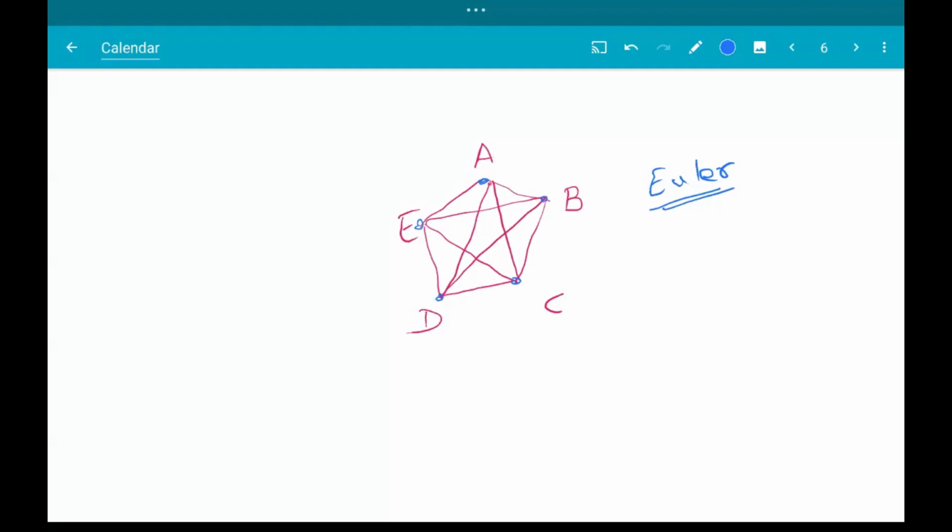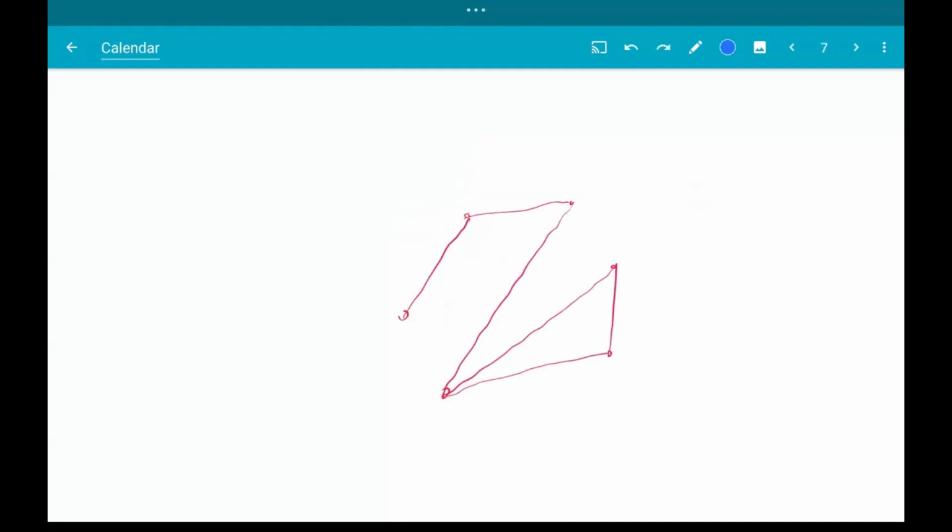And you can try if you can create this pentagon with all diagonals without lifting your pen and retracing your step. You can also try this particular figure. Is it possible to start and end without lifting your pen or retracing your step? And whether it works from every vertex, whether it works from every point, or are there only specific points from where it works? Okay, and then you can try to bring in the odd degree and even degree aspect and see how you can explore this further and whether you can have a more logical approach to solve this problem.